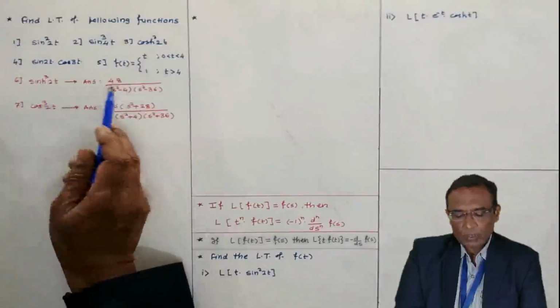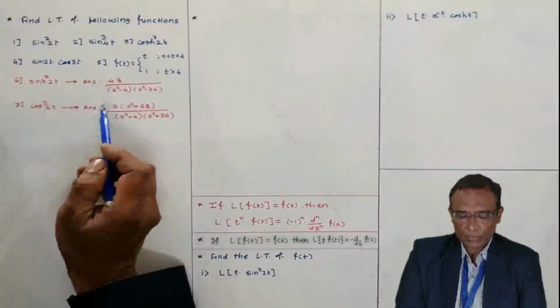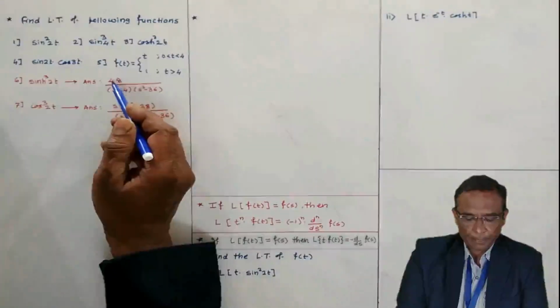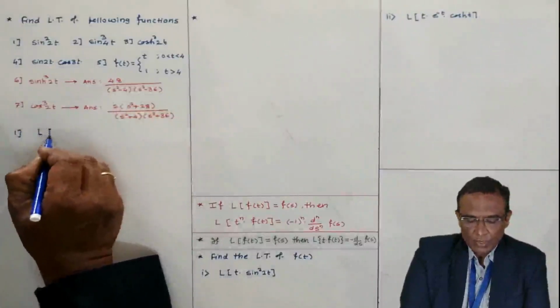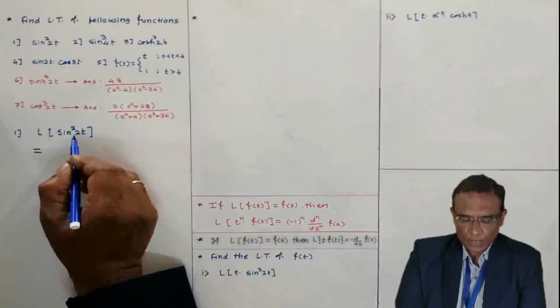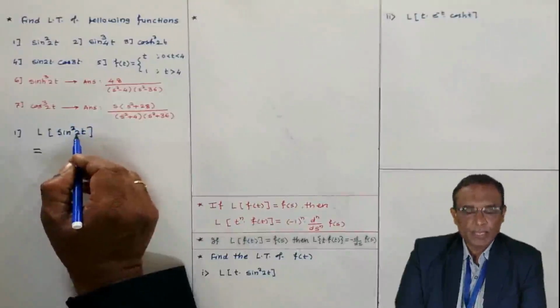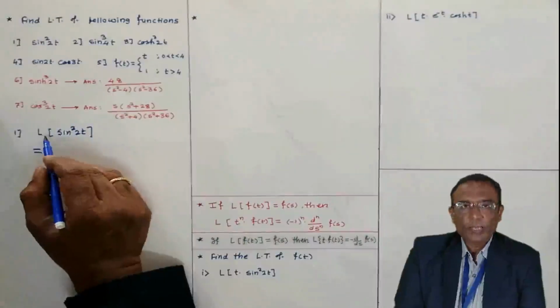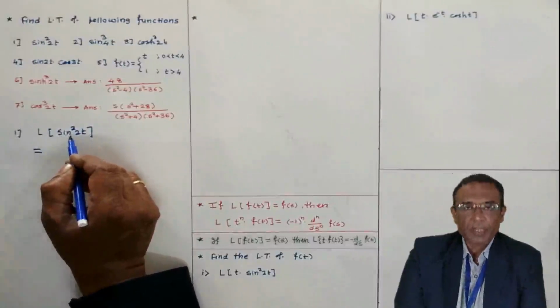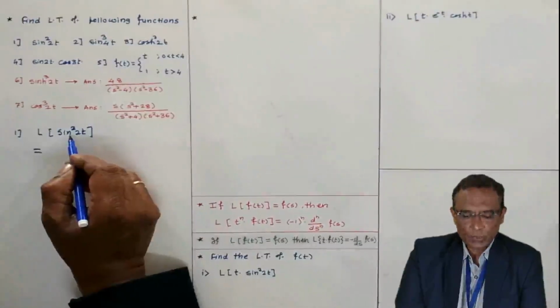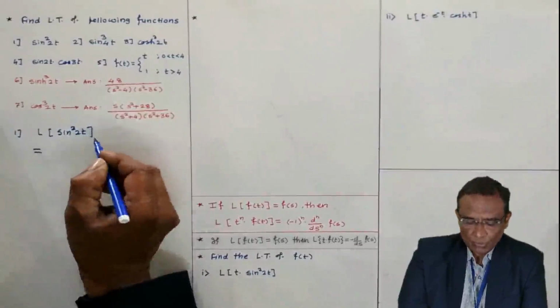The answer of this, Laplace of this also I have given to you. These two sums you have to try. Now, the first one, the Laplace of sin square 2t I have. In examination, this 2 may be replaced by any other fixed number. Now, when you take Laplace transform, we don't want higher order trigonometric functions like sin square, cos square, sin cube, cos cube. Those types of functions we don't want.